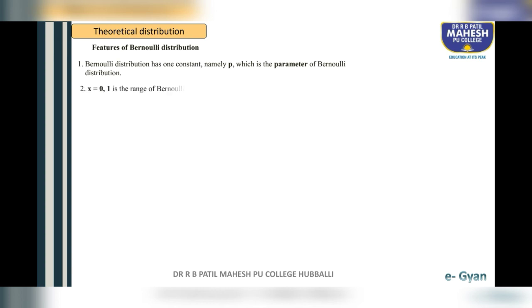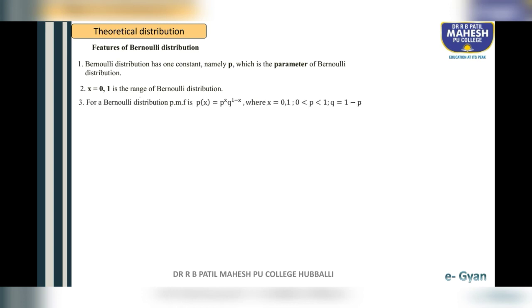So then what are the features of Bernoulli distribution? Students, these features can be asked for either 1 mark or 2 marks. It is very, very important. When you are solving the examples based on Bernoulli distribution, you have to remember the PMF and these features. The first one: Bernoulli distribution has one constant, namely p, which is the parameter of Bernoulli distribution. In Bernoulli distribution, p is the parameter, it's a constant. Second feature: x is equal to 0, 1 is the range of Bernoulli distribution. The range of Bernoulli distribution is x takes the values 0 and 1.